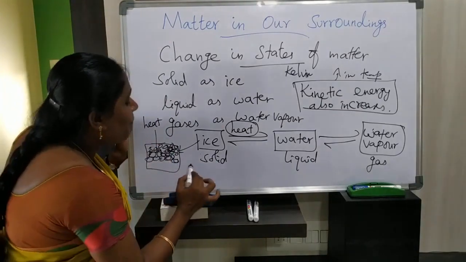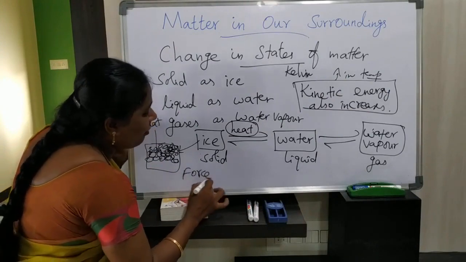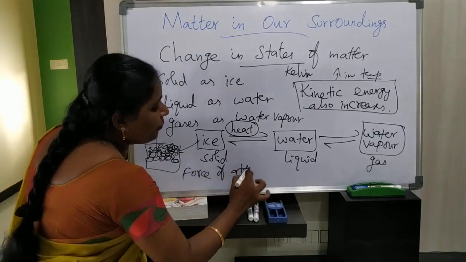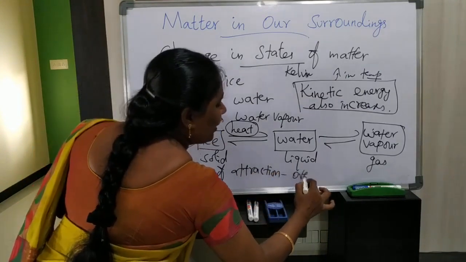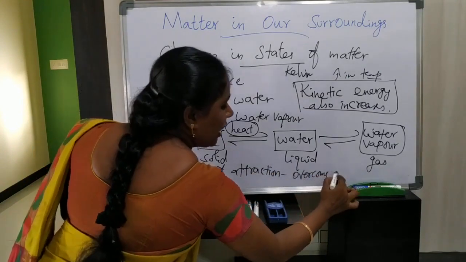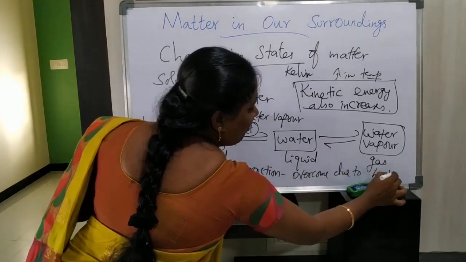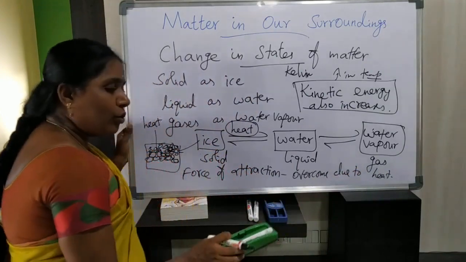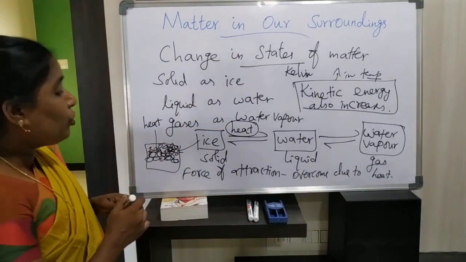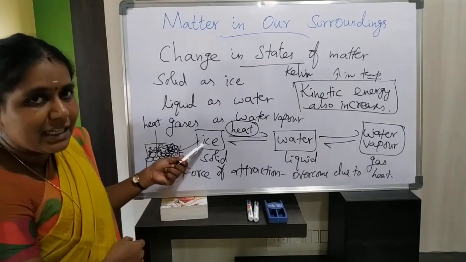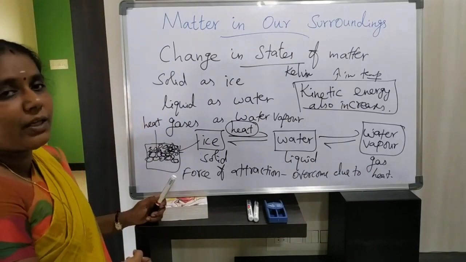What happens? The force of attraction is overcome due to heat. Because when we apply heat energy to this solid particle, that is ice, immediately the ice particle will absorb the heat energy.